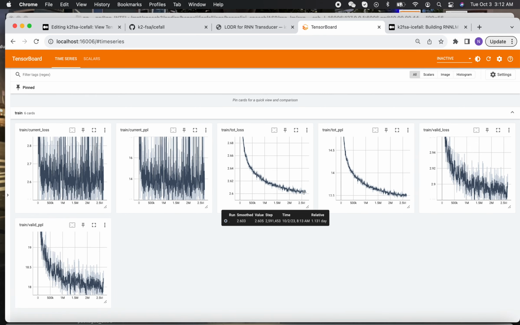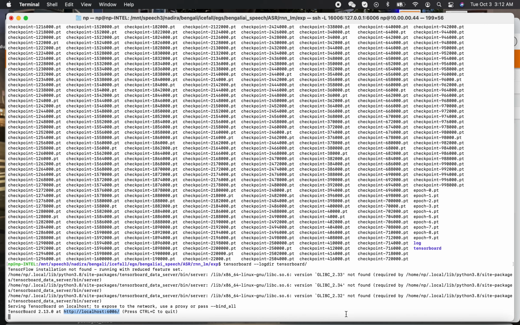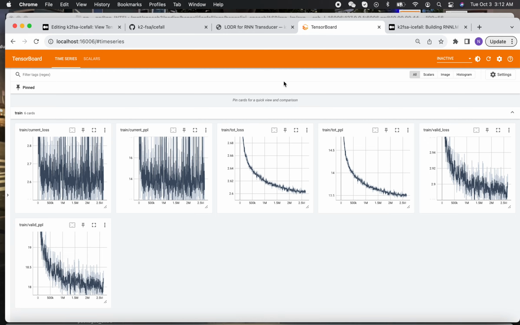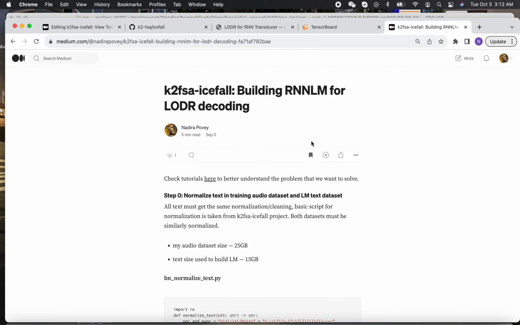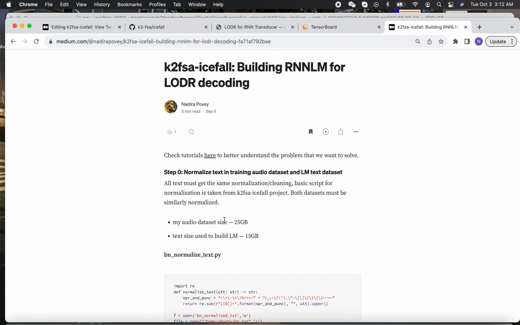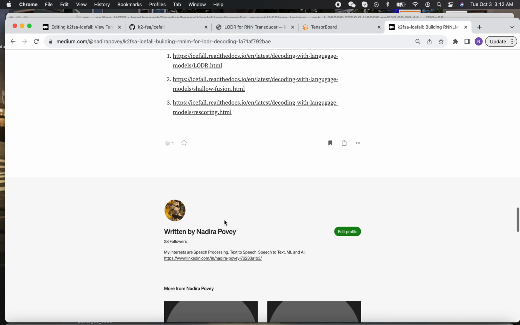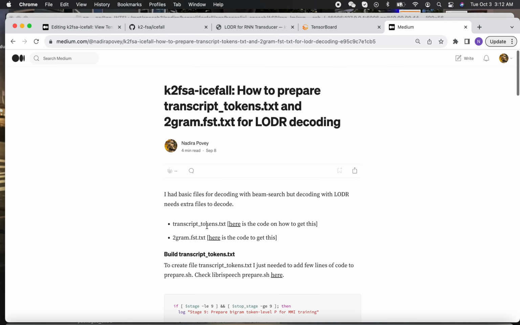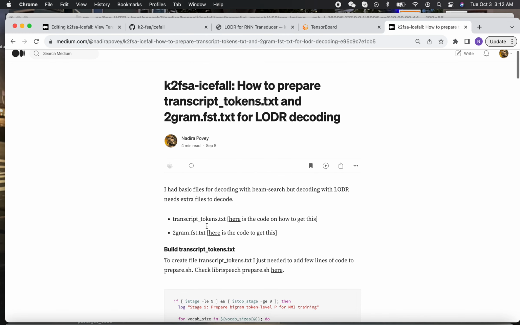This is very nice training, looks nice. So at the end we have, I only trained for 1 day 10 epochs and to get the model. So I wrote a blog about my experience. So here how I created RNNLM, and then here is how I created 2-gram.